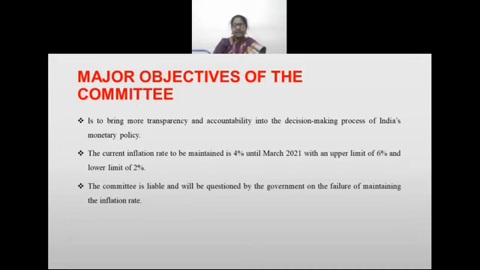For example, suddenly petrol and diesel rates got decreased, because they decreased the tax rate. They saw that prices were continuously increasing and decided to decrease the tax rate. If the committee is not fulfilling its duty properly, the government of India will question it.